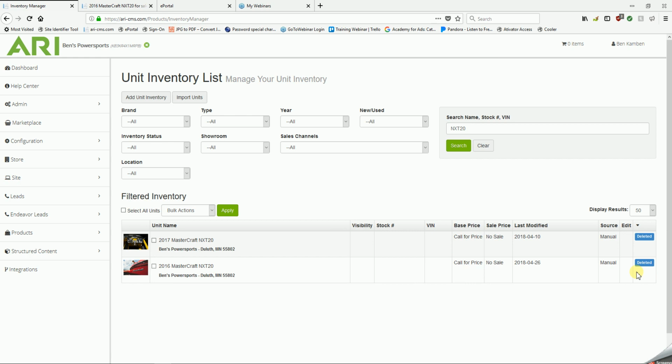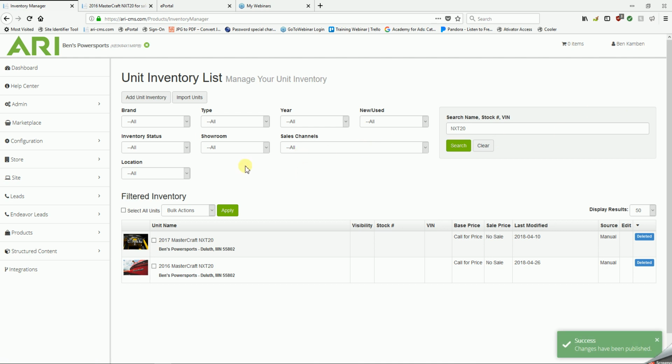Now at this point, it's technically deleted out of the editor, but it is not yet deleted off our website. So to make sure that it gets pulled off the website as well, we'll click on My Name and select Publish Changes to make sure that that unit also gets pulled off the website.